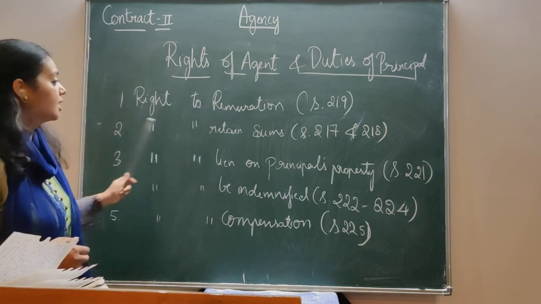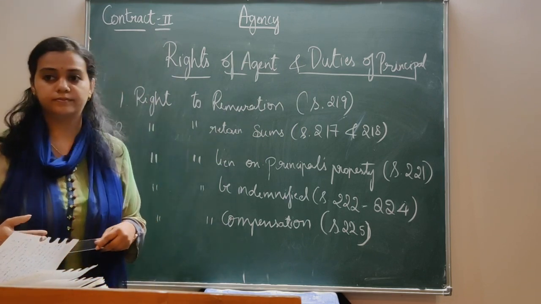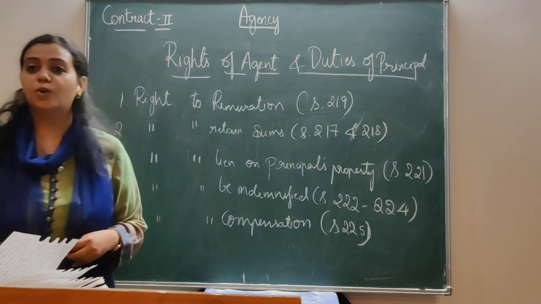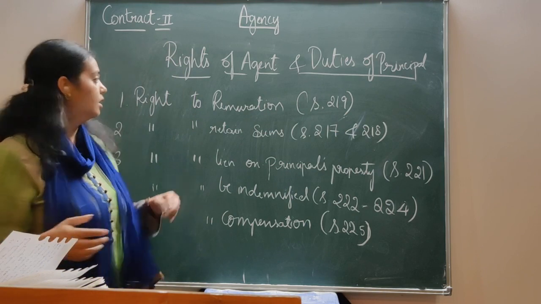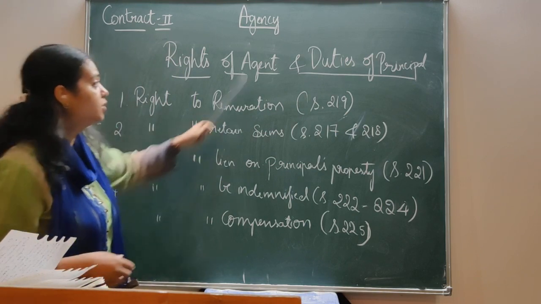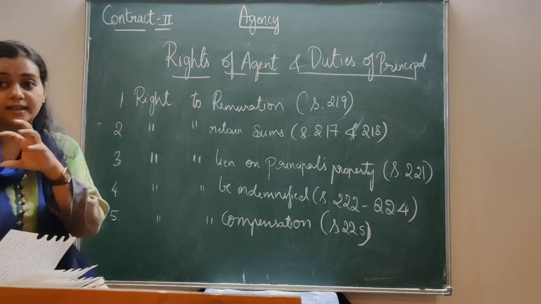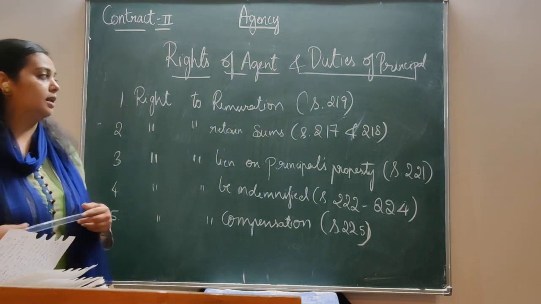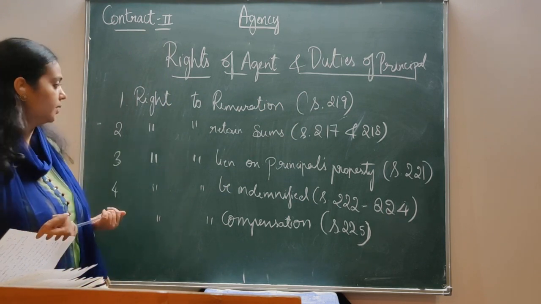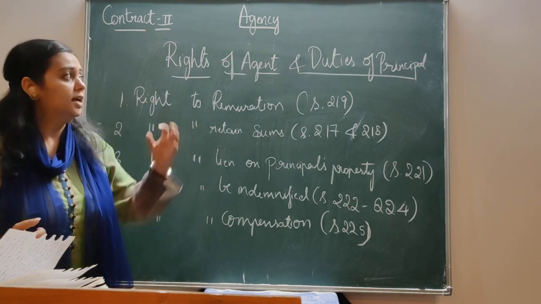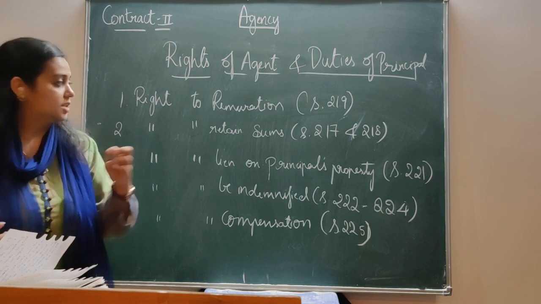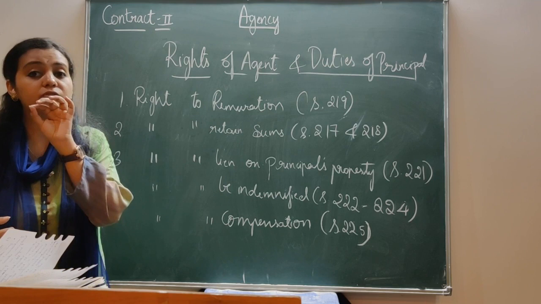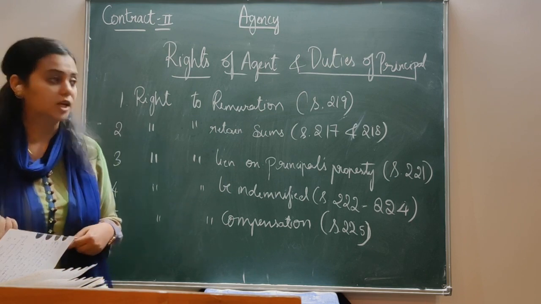The next one is right to retain sums. We have discussed it. That's given under section 217 and 218. So, the agent has a right to receive the remuneration. He can retain the remuneration and it is the duty of the principal to give him properly. Whatever the sums are, he has to receive it, as well as the agent has a right to retain in case it is not given, if he is not properly remunerated.